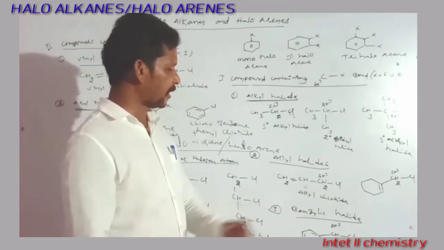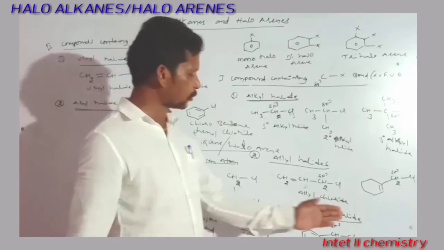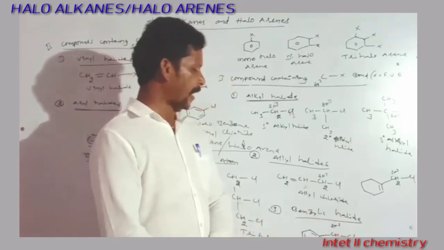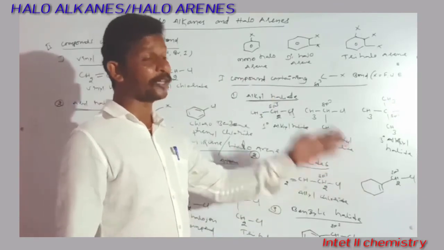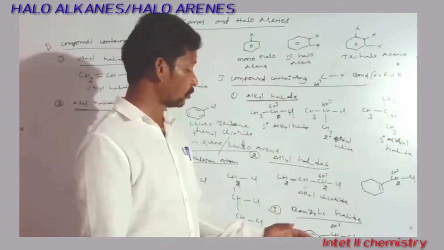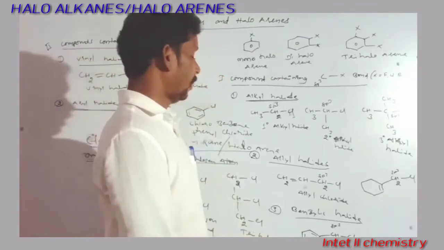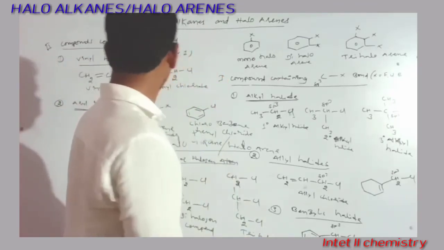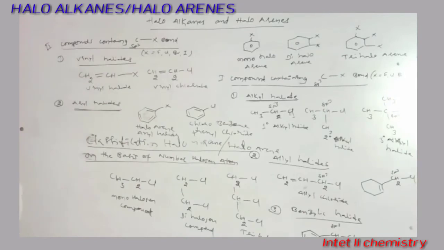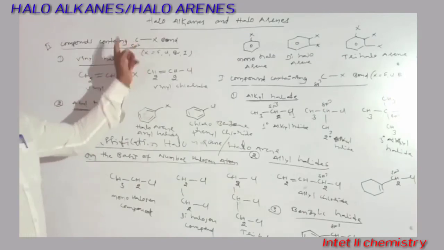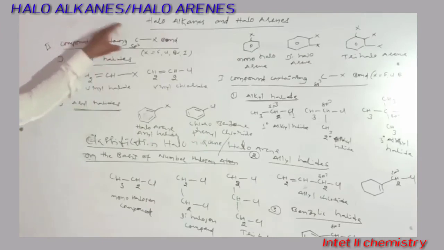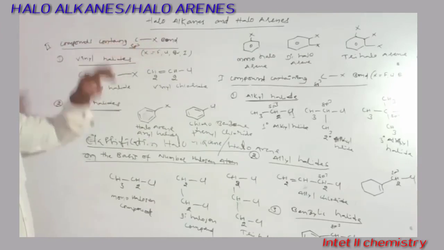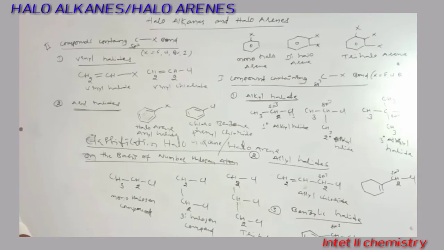Then the benzylic or benzyl halides. Here also the halogen atom is directly attached to the sp3 carbon only, but that sp3 carbon is next attached to the aromatic ring, so those are called benzyl halides or benzylic halides. The further classification: compounds containing sp2 C-X bond. In these types of compounds the halogen atom is directly attached to which carbon? The sp2 hybridized carbon.